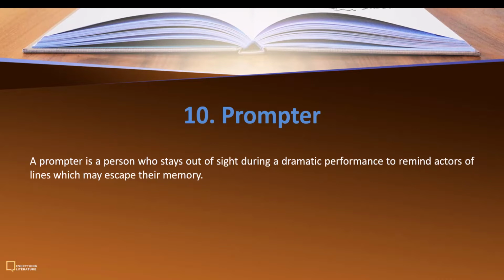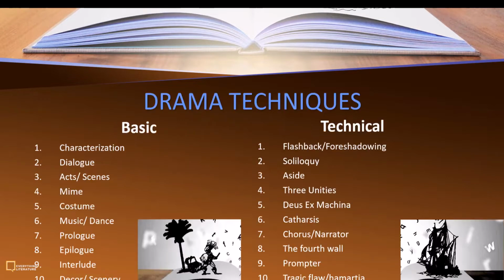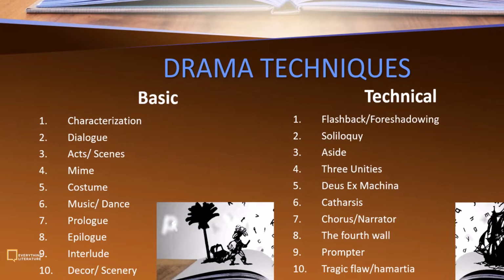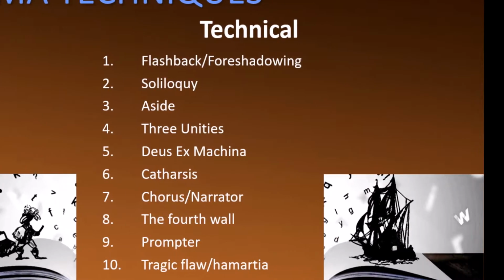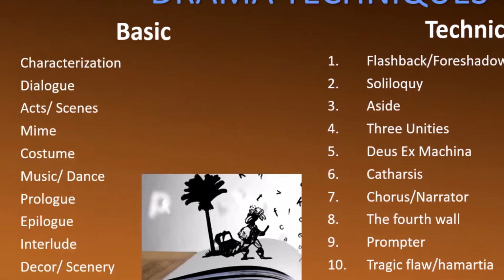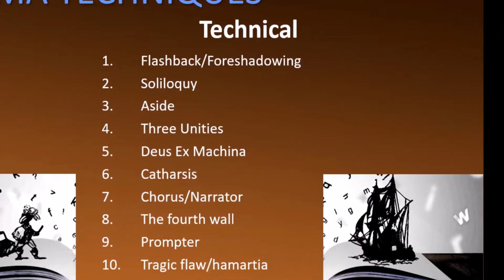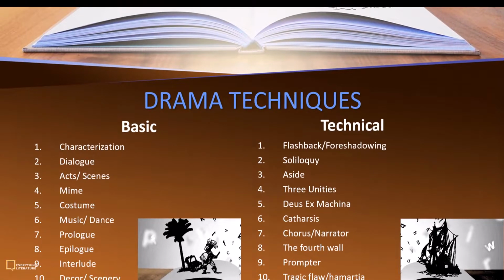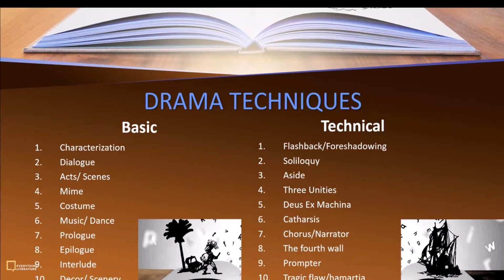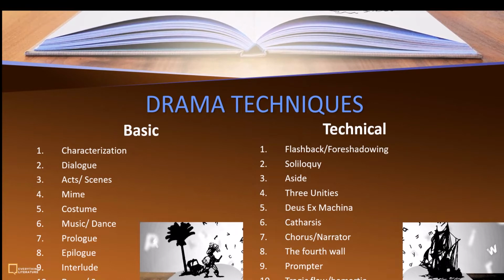Remember that too. In most cases, after the class, we do have a slide that reminds us everything we've learned so far. So that can be used as a metaphor of who a prompter is. So here we have a prompter. Dramatic techniques. What have we learned so far? We've learned about the basic features of dramatic techniques and the technical aspect of it. We discussed about 10 basic aspects and 10 other technical aspects about dramatic techniques. And with this, we've come to the end of today's class on features of drama, or what we can say to be dramatic techniques. The list of features of drama are not really restricted to these 20. We have more than 20, but just decided to select these 20 to discuss for today's class.